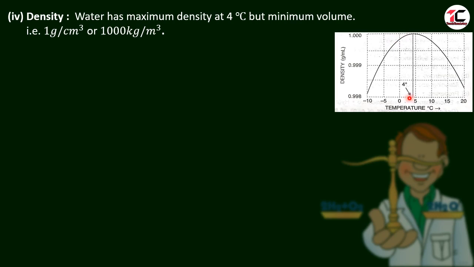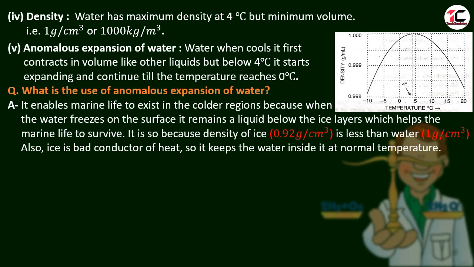At 4 degrees Celsius we can see water has the maximum density of 1 gram per centimeter cube, because from here it is falling down. So water has maximum density at 4 degrees Celsius. Water has a more unique property, anomalous expansion of water.